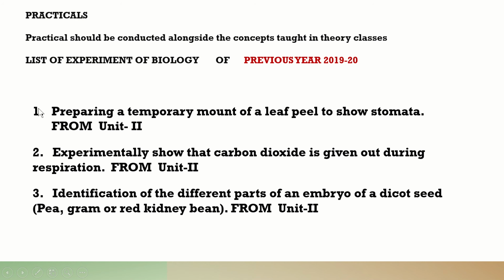So for the last year, it was 1, 2, 3. These 3 experiments were to be performed, and it was going on. That is preparation of temporary mount of leaf peel to show the stomata from Unit 2. Also from Unit 2, experiment on carbon dioxide given out during respiration, and from Unit 2, the identification of different parts of the embryo of a dicot seed. So these were the 3 experiments that were conducted in the last year.